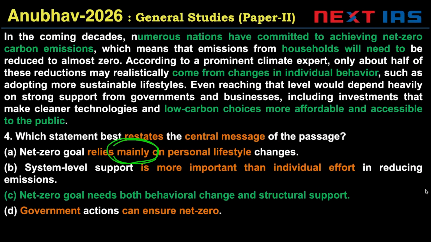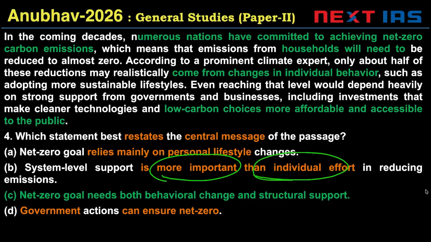The main point of the author should include the fact that people need these options to make those changes. So, simply saying net zero goal relies mainly on personal lifestyle changes is invalid. Option B says system level support is more important than individual effort. This is obviously factually incorrect, does not capture the main point. D says government actions can ensure net zero.